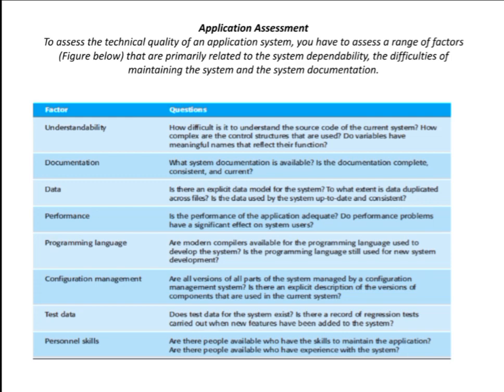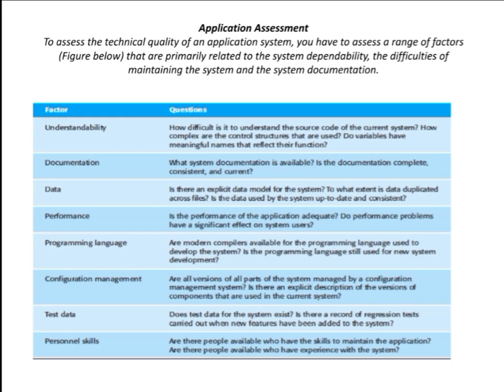How difficult is it to understand the source code of the current system? How complex are the control structures that are used? That means if you can easily understand the source code of your current system, you can continue with the same application because you are not facing any difficulty. If you are not understanding the application you are using, it's no use. You can just scrap it or discard it. So based on the understandability, you can decide whether to keep this application or software. If you are understanding, no problem, you can keep it, or else you can just discard it.